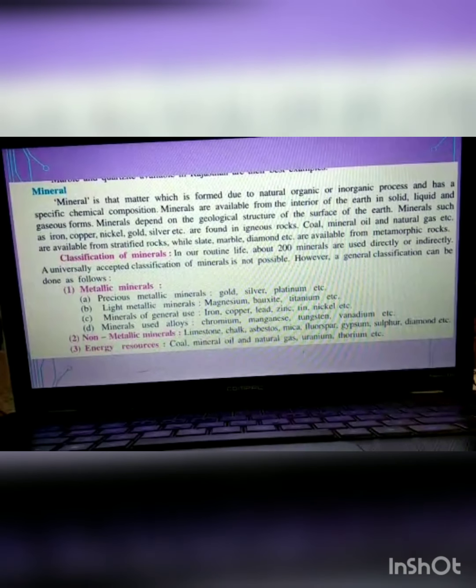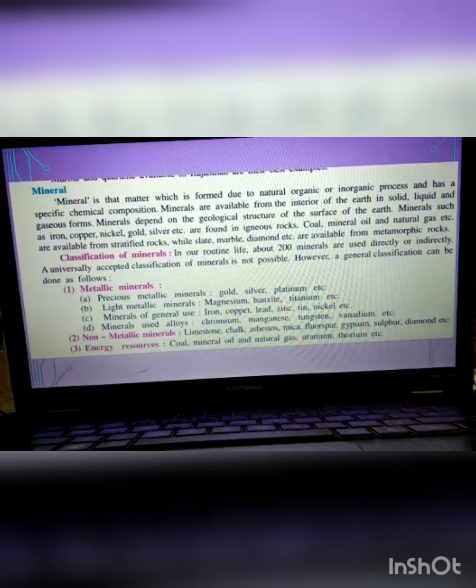Minerals such as iron, copper, nickel, gold, and silver are found here. In our routine life, about 200 minerals are used, and a universally accepted classification of minerals is not possible. A general classification is possible, which is as follows: metallic, non-metallic, and energy resources.